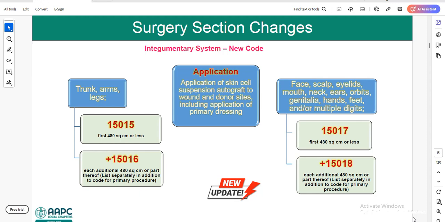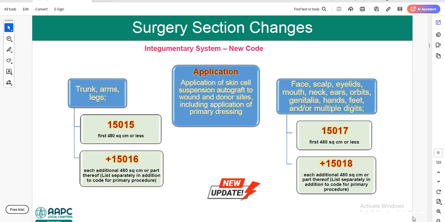Next we have application codes 15015 to 15018. For application codes, we have two key terms in order to code them properly. Whenever you want to code application, you need to check the anatomical area as well as the square centimeters the physician has used this suspension for, and also application of skin cell suspension autograft to wound and donor sites, including application of primary dressing.